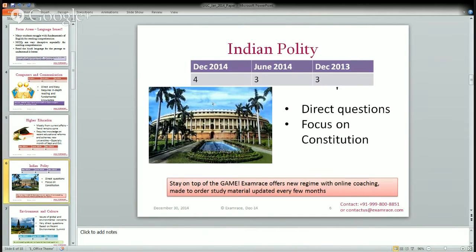In polity, again, we see the weightage remains nearly the same. This time there were 4 questions. Previously, there used to be on an average 3 questions. The questions on polity were direct. You need to focus mainly on the section on constitution.